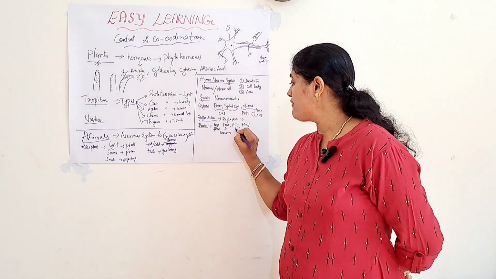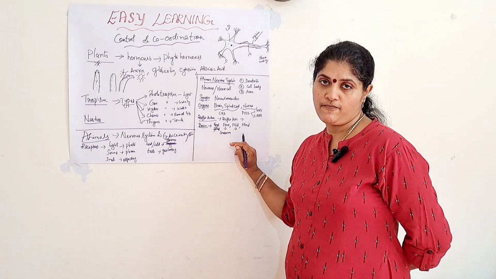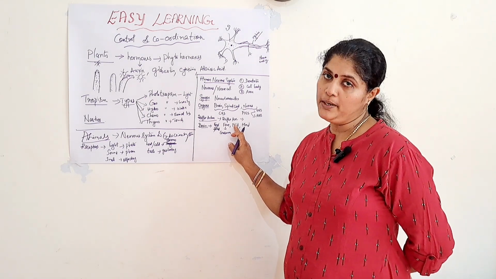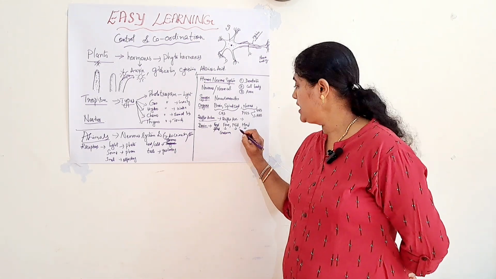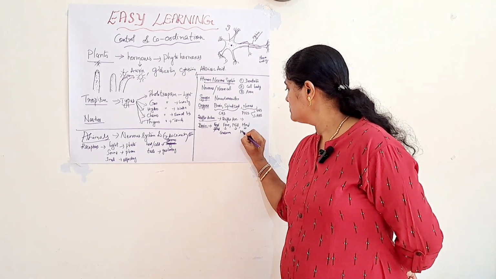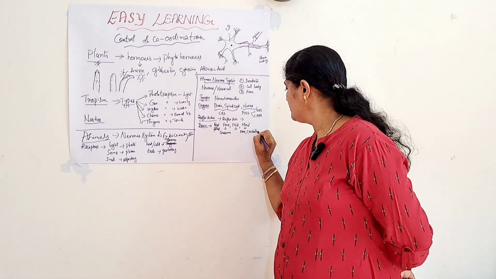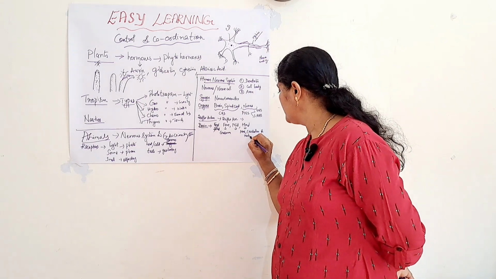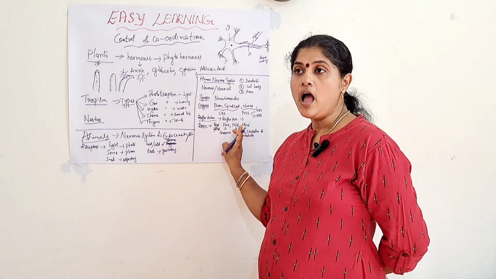Midbrain does not have any particular part, that is, it does not have any classification. So, here all the reflex action is controlled by the midbrain. And the third one, the hindbrain, includes the pons, cerebellum, and medulla, that is, medulla oblongata. So, these are the three main parts involved in the hindbrain.